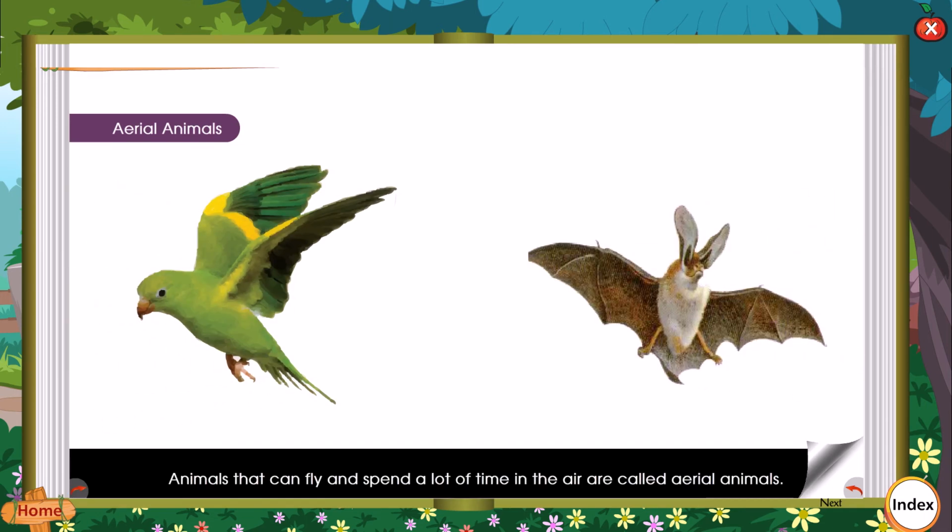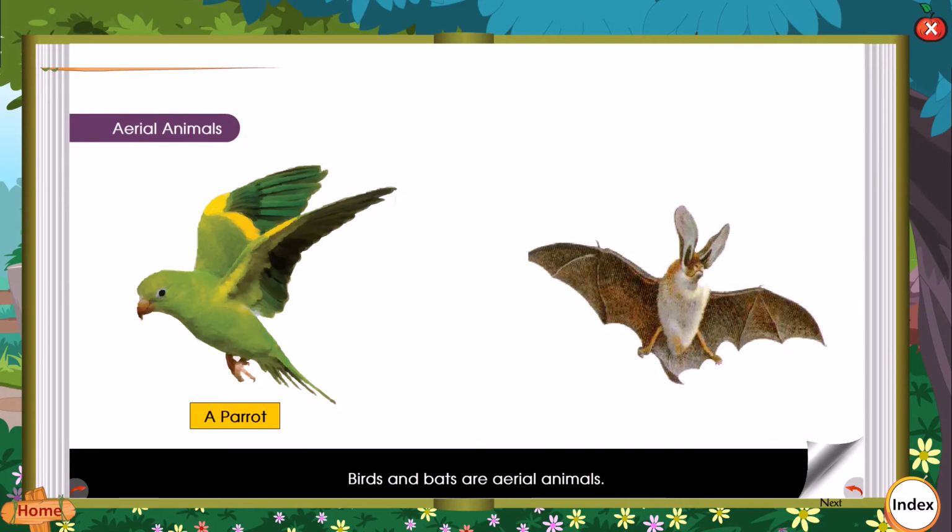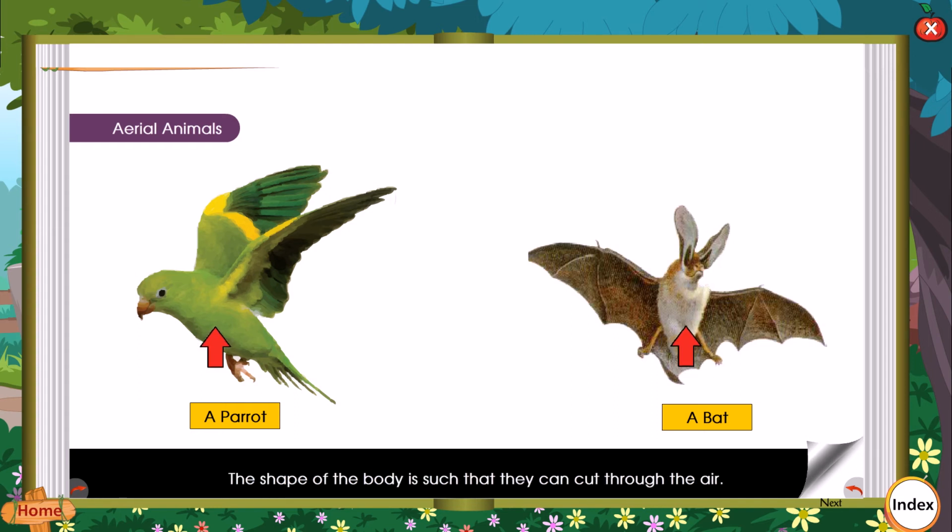Aerial animals. Animals that can fly and spend a lot of time in the air are called aerial animals. Birds and bats are aerial animals. These animals have wings to fly. Their bodies are light because of hollow bones and feathers. The shape of the body is such that they can cut through the air.